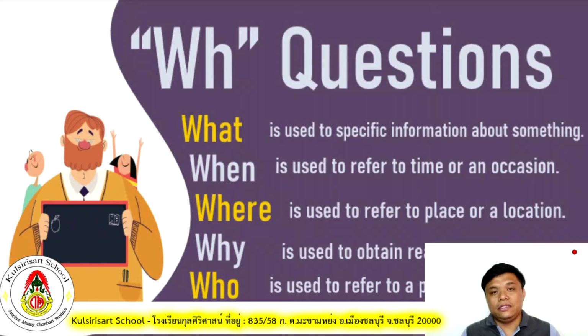Why, on the other hand, is used to obtain a reason or explanation. So when you answer a question about why, you usually start with the word because. Because is mostly used as an answer when someone is asking you about why. And our topic for today, who. You will use who when we refer to a person or the people that you are asking about.